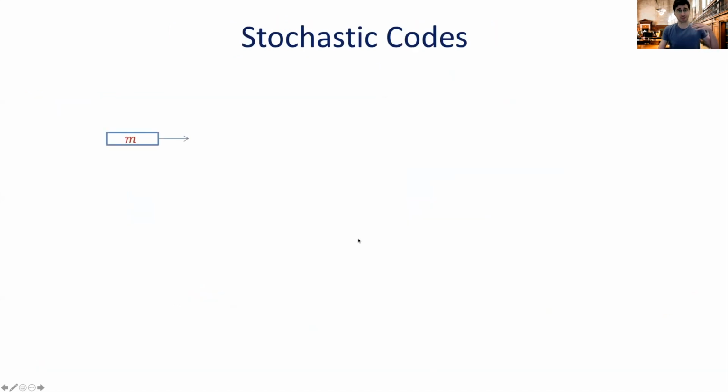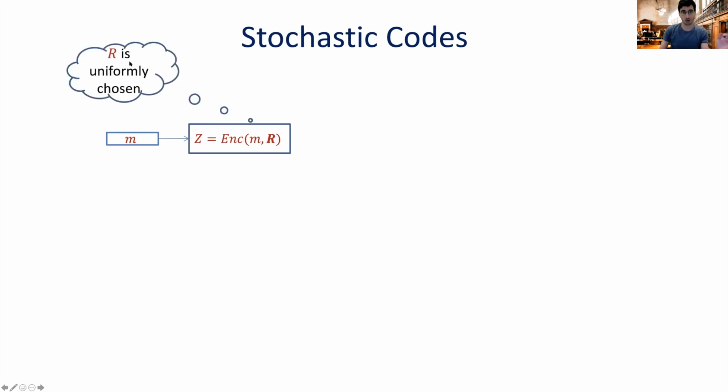So let me now tell the story again, this time from the point of view of stochastic codes. Okay, so what are stochastic codes? Again, we have a message M that we wish to send through some channel, but unlike before, we're not going to send just the encoding of M. We're going to encode M using some randomness R. R is used as uniform Gaussian randomness in the encoding of M, and we get a code word Z that we send through the channel.